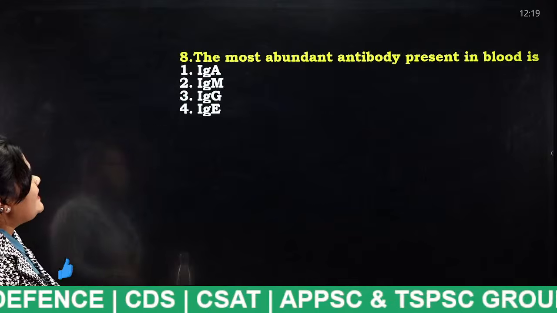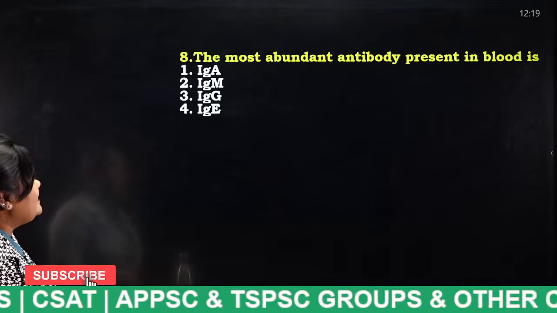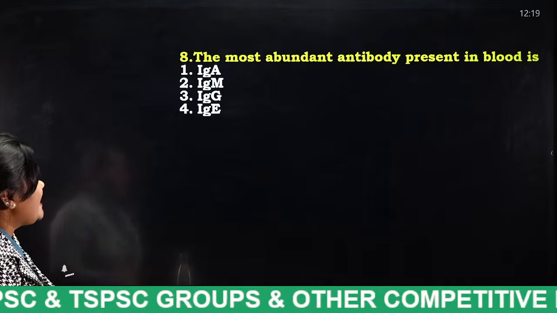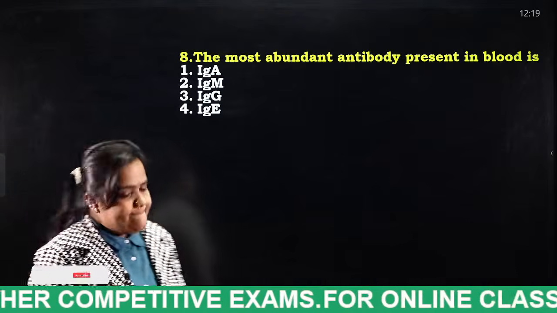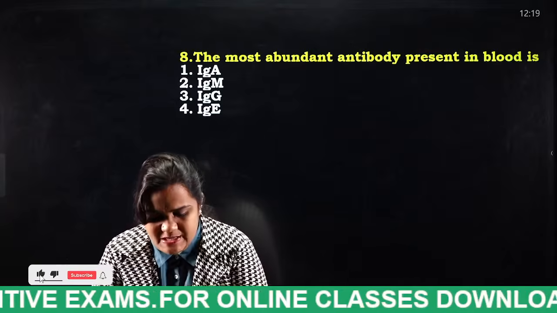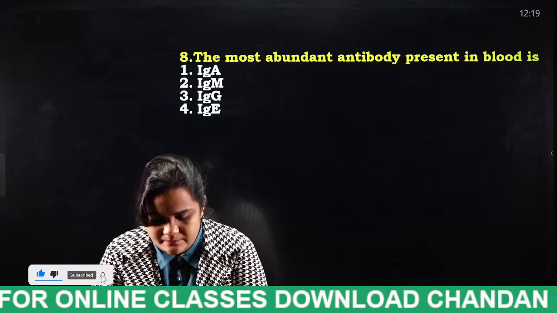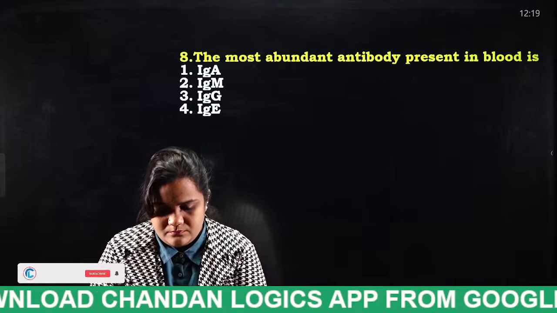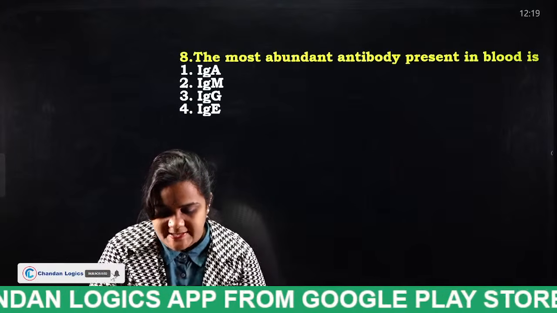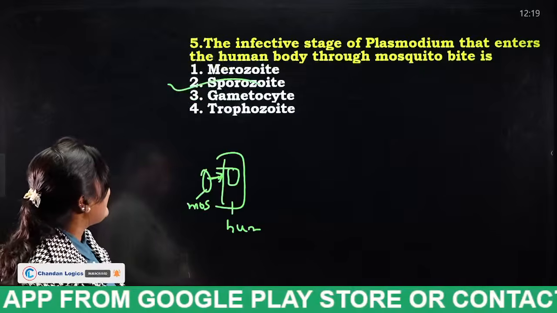The most abundant antibody present in blood is IgA, IgM, IgG, IgE. So tell me, students, the antibody which is present in our blood is called... Each and every student, mention your answers in the comment section.